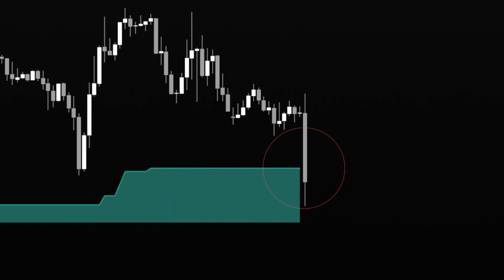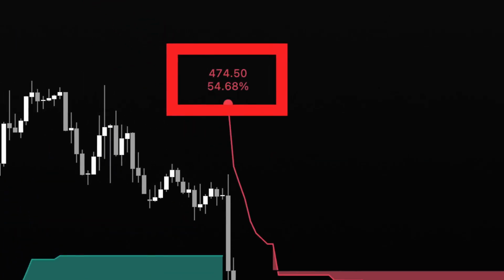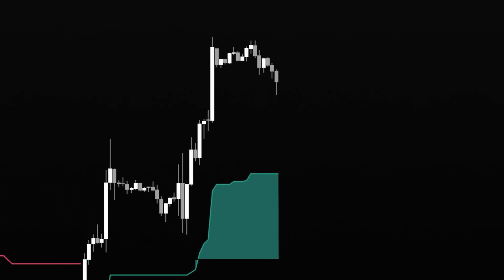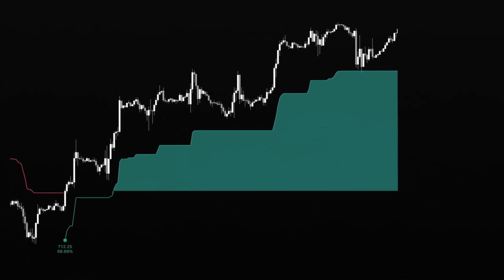A change in direction is triggered when price breaks the trail, allowing it to function as a full stop and reverse system where every move is visually tracked. As the market develops, a label is plotted at the start of the trend that shows the amount of profit that has been locked in. And once that move starts to be profitable, a shaded region appears highlighting gains that are accumulating, making trade progression and risk management instantly clear.